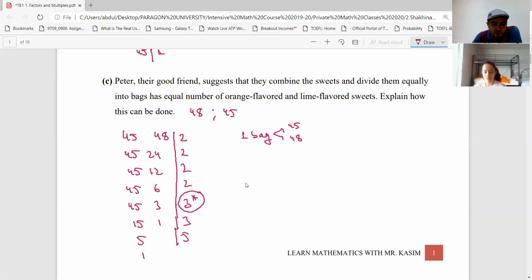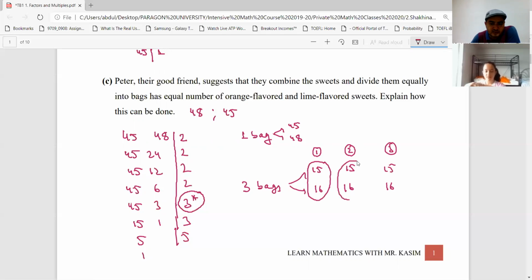How about if we put them into 3 bags, because both numbers are divisible by 3, right? Then each bag contains how many? The first type, it is 16, right? The second one, it is 15. In the first bag, 16, second bag again 16, third bag 16 orange flavored. The second flavor, we put 15, 15, 15. So each bag contains 16 of the first kind, 15 of the second kind. As you see, each bag contains the same number of each flavored sweets.